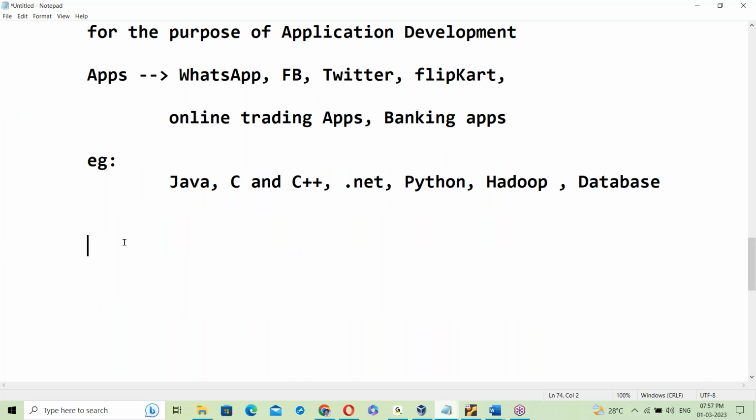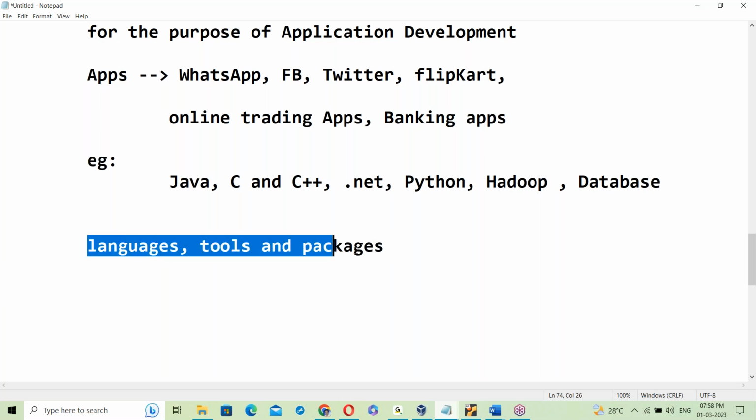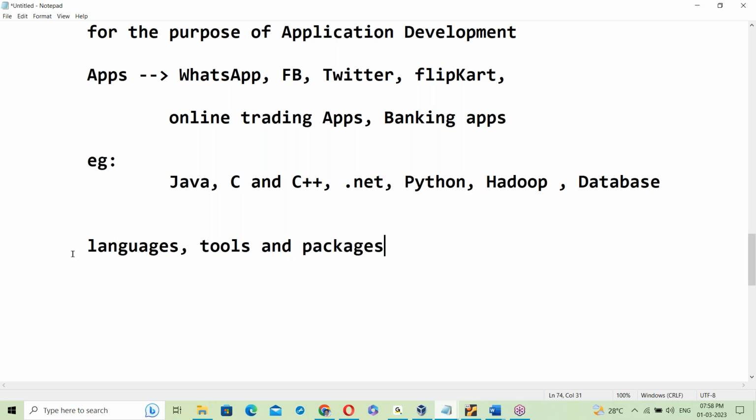In software we are using many technologies: languages, tools, and packages.